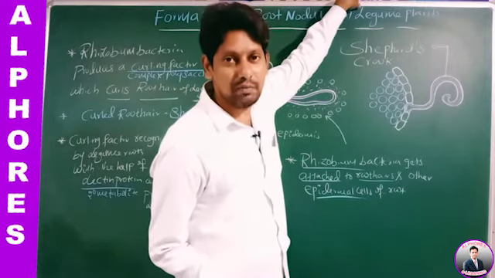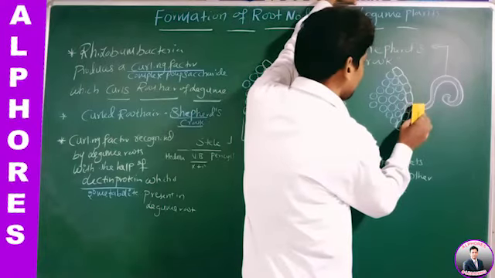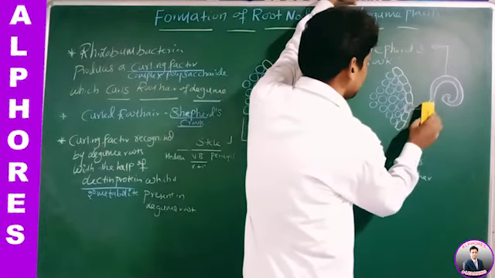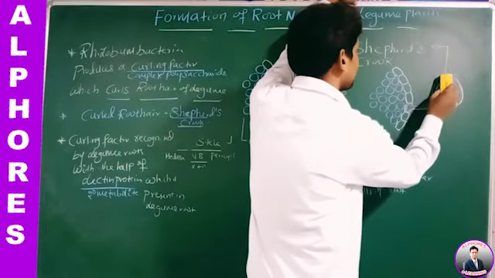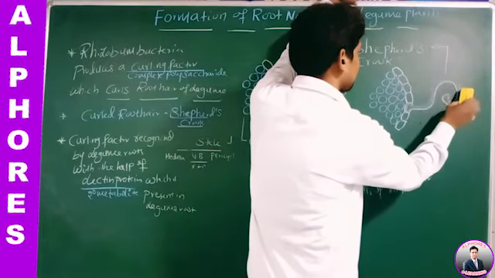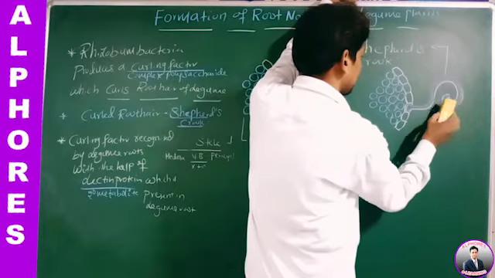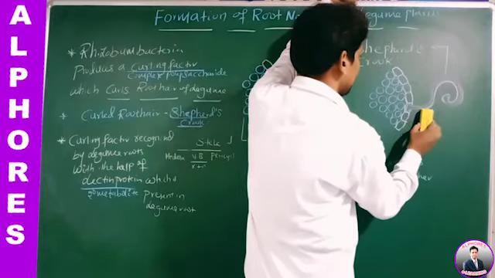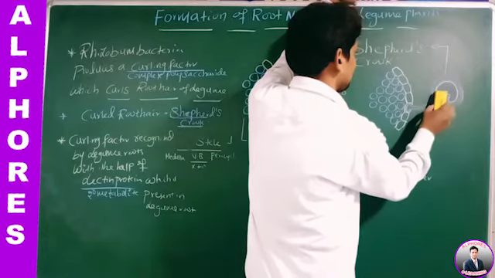Rhizobium bacteria. They dissolve the cell wall of the root hair. So the plasma membrane of the root hair gets exposed to Rhizobium bacteria.